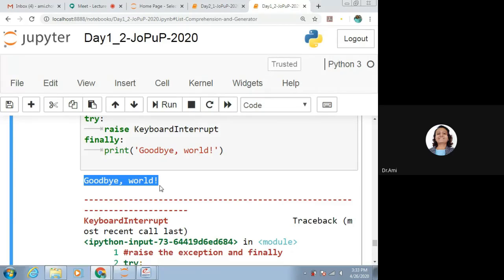So if any problem occurs, we should handle that using try, except, and whatever happens, we should close it inside the finally.